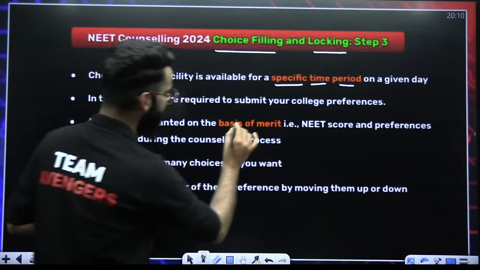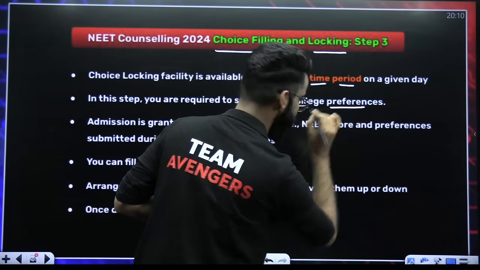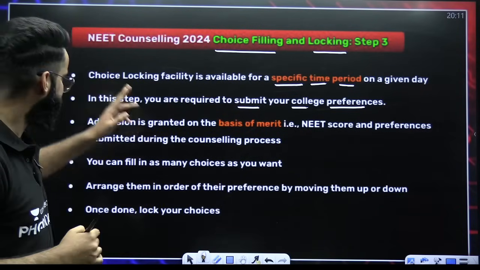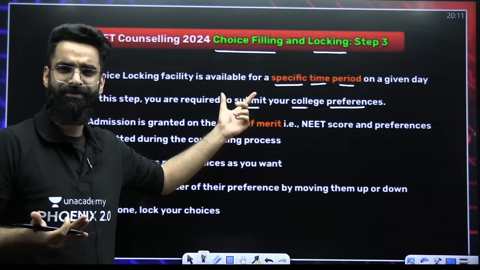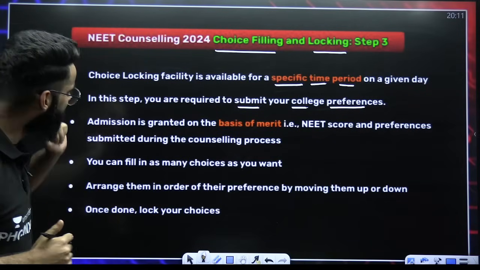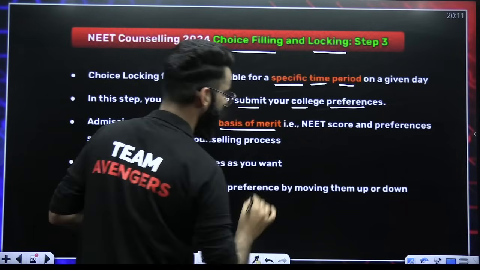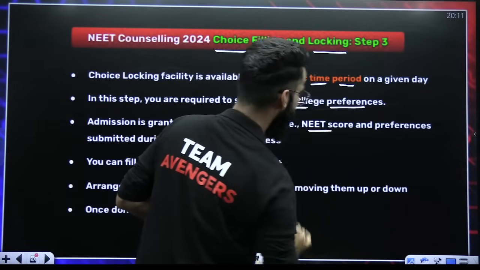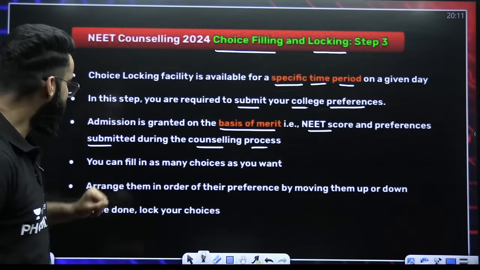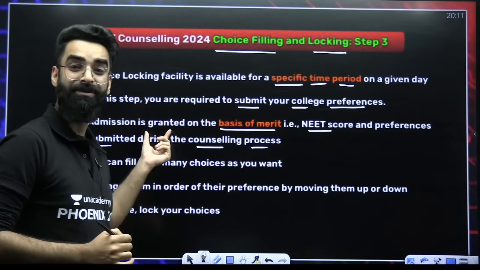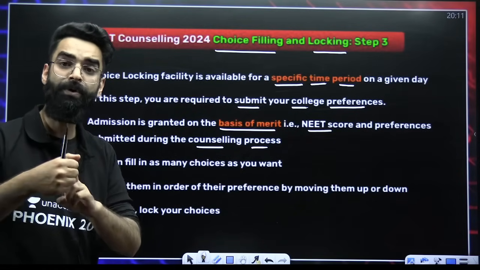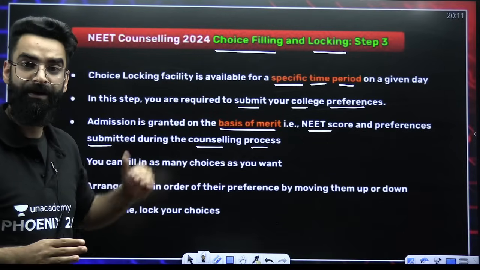In this step, you are required to submit your college preferences. So definitely there'll be a lot of colleges in your mind, and you will have to submit your college preferences, right? Preference number 1, preference 2, preference 3, etc., etc. Admission is granted on the basis of the merit that you all must be knowing. That is your NEET score and preferences submitted during the counseling processes, right? So basically, the admission will be granted on the basis of two things. Number one, that is your NEET score. Number two, the preference of the college which you would have given, right?